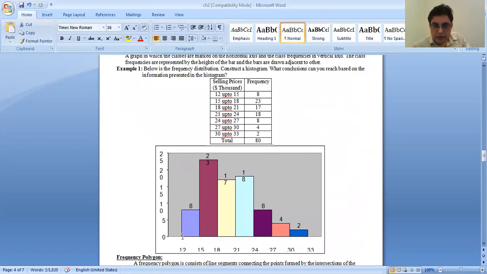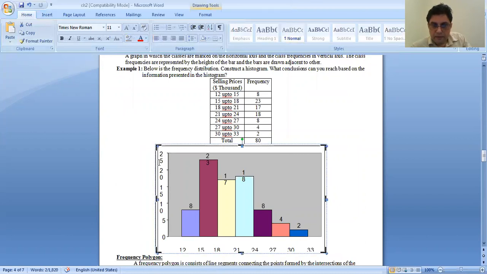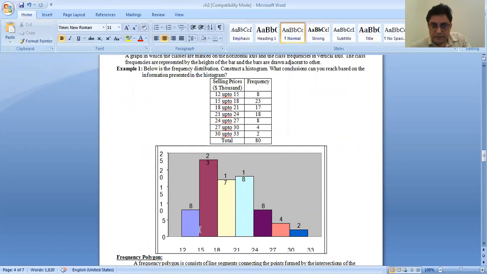So just start from here. For example, here 12, here 15, then 18, then 21, then 24. You just mention these on the graph paper like this. Here 5, 10, 15, 20 like that. Then take 12 to 15, frequency 8, so up to 8.